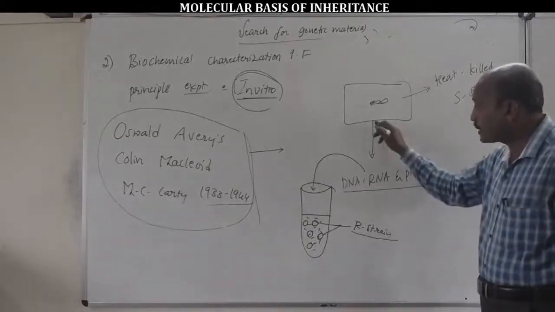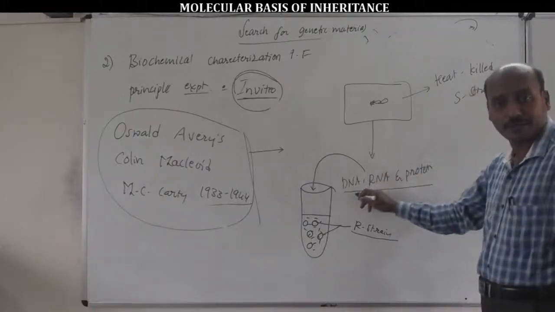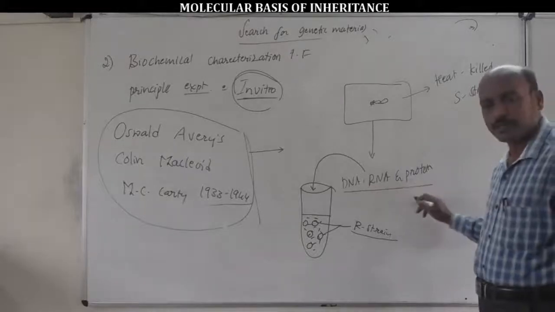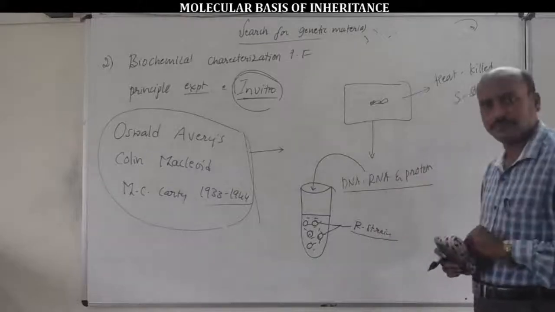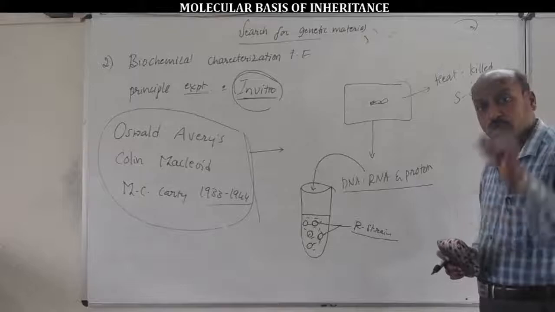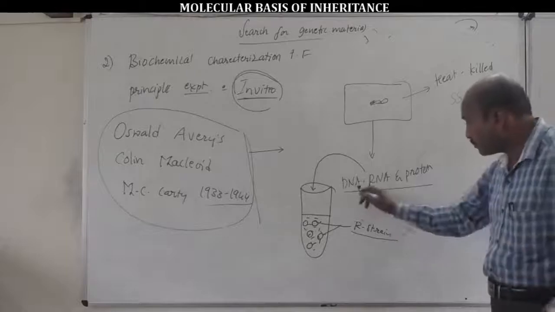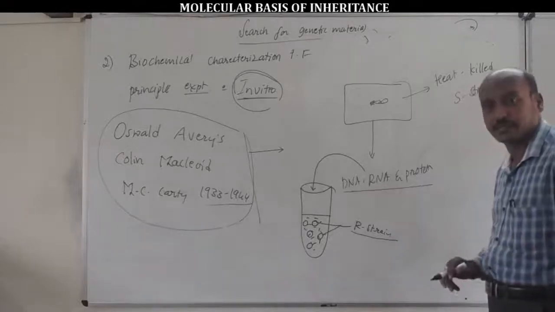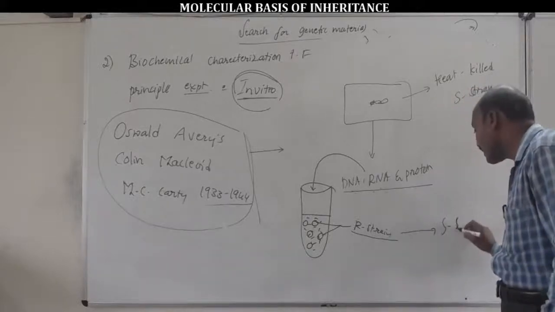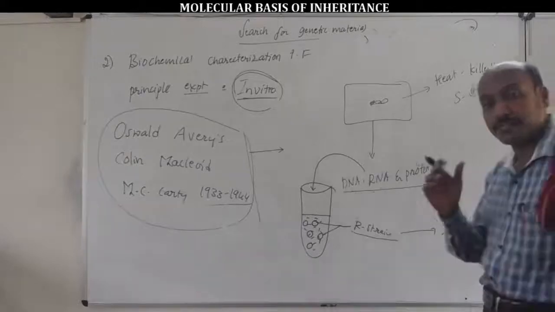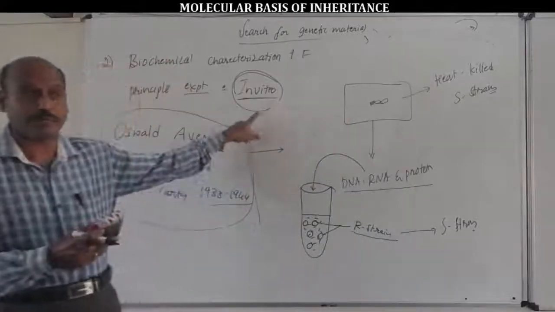So from the heat-killed S type bacteria they extracted, isolated and separated three biochemicals, DNA, RNA and proteins, and kept them in a test tube containing culture medium with the R type bacterial cells, and tested which one is the responsible biochemical substance for the transformation of R cells into S type bacterial cells. Listen to this statement clearly. That is the principle of the in vitro experiment, Avery's experiment.